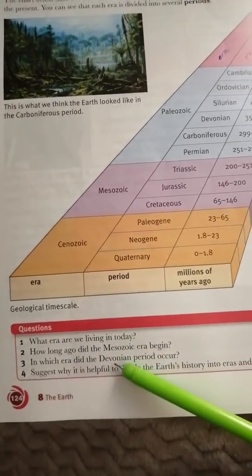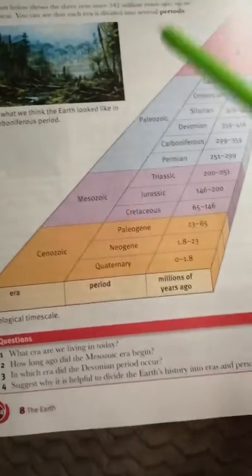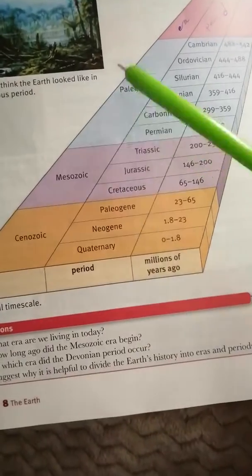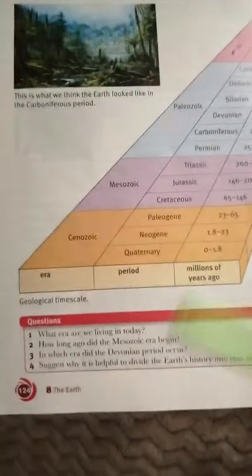In which era did the Devonian period occur? We'll look here. Where's the Devonian? The period is here. It started in the Paleozoic era.